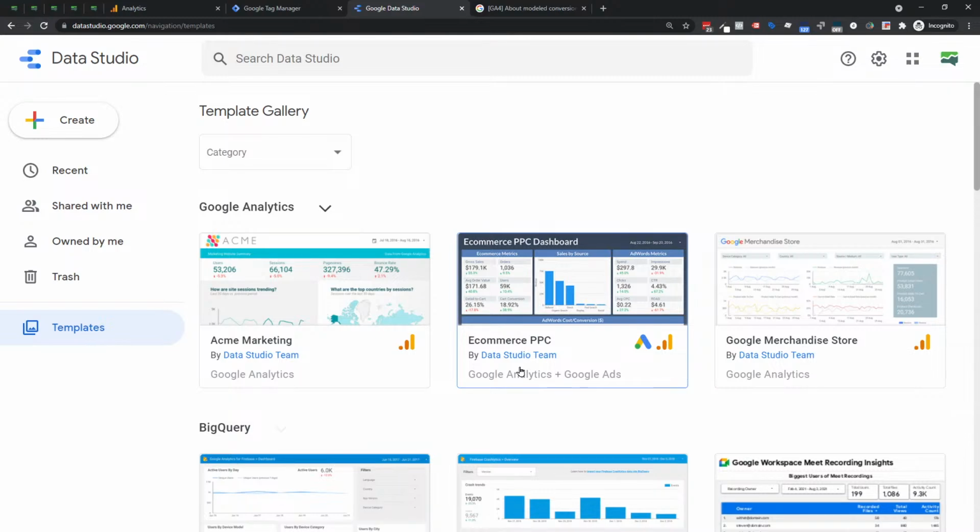But I do like using templates for inspiration to say, oh, how did they do that? Oh, I didn't know you could measure for something like that. Oh, that gives me an idea to do this. That's how you use templates.